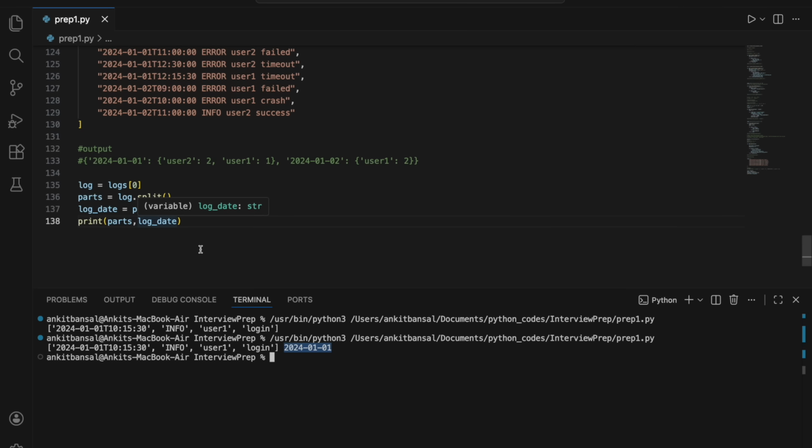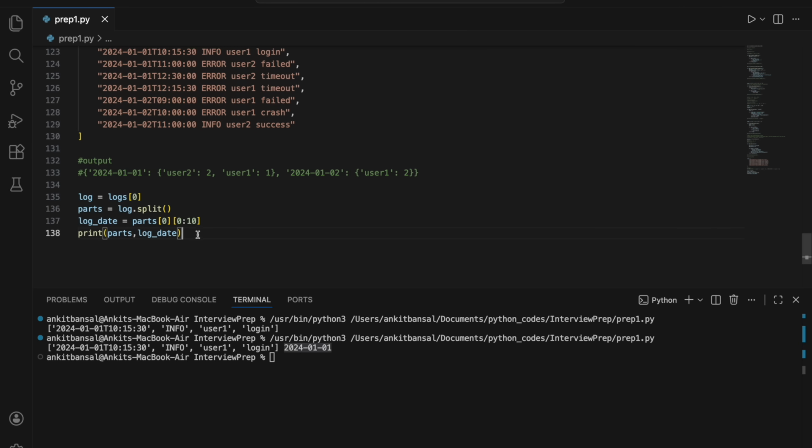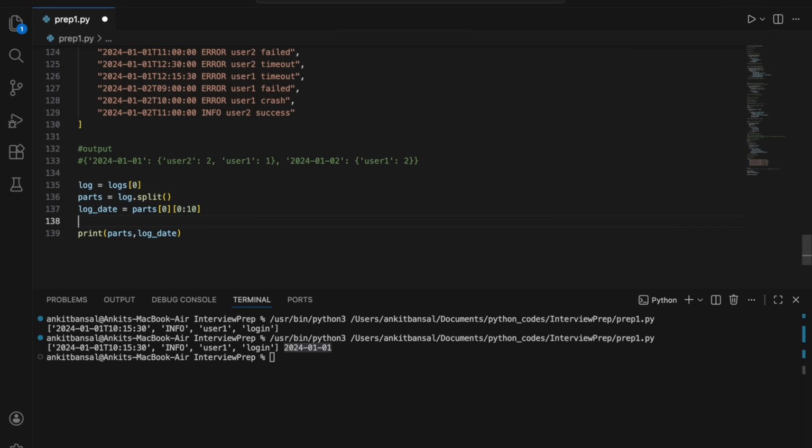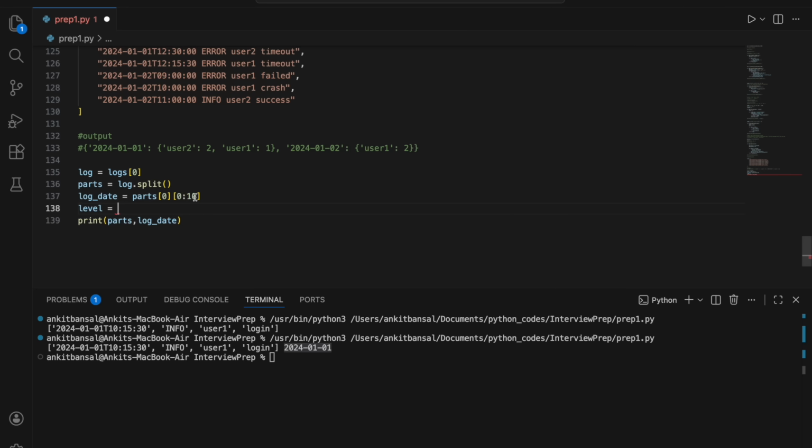Great. The next thing we need is the error label. So the label is it error, is it info, because we are interested only in error. So I'll say label equal to the first part, so I'll say parts 1. And let me just print it.